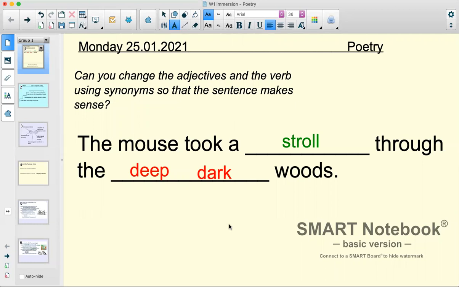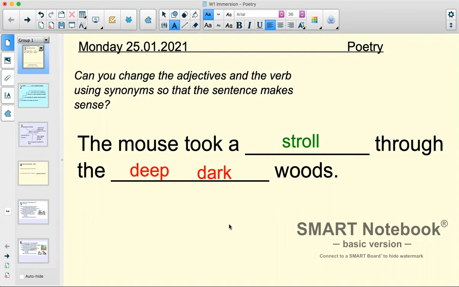And we're going to get started. So let's just dive right in. So today I have a sentence to get started with that I know you've seen before. We've done this as one of our starters, but today we're going to do something a little bit different. So I'm going to read the sentence to you. The mouse took a stroll through the deep, dark woods.